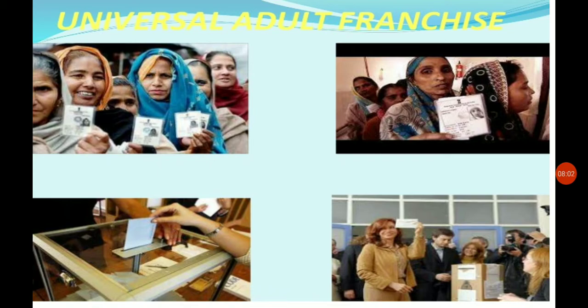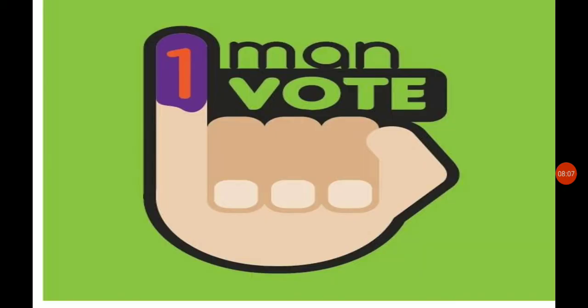In India, all citizens who have attained the age of 18 have the right to vote, and there is no discrimination between man or woman, rich or poor, educated or uneducated, and none on the basis of caste, community, religion, place of birth, and many other reasons. The important principle of adult franchise is the rule of one person, one vote.